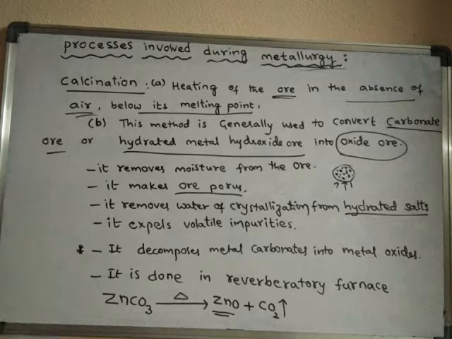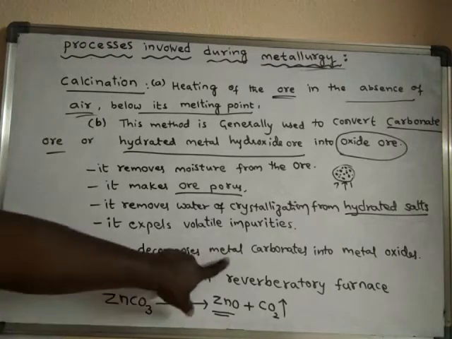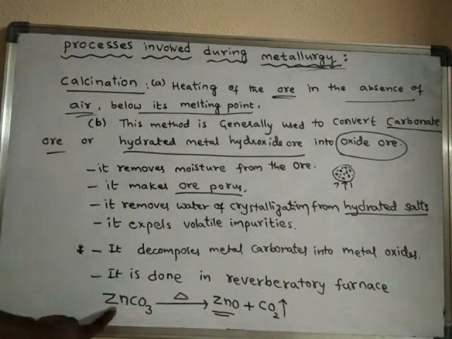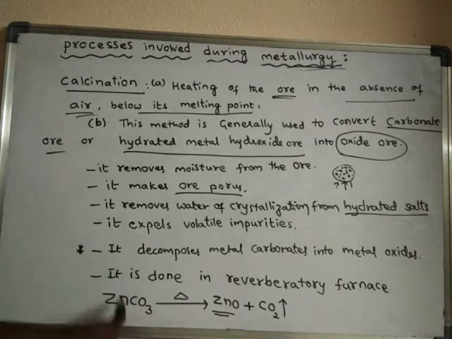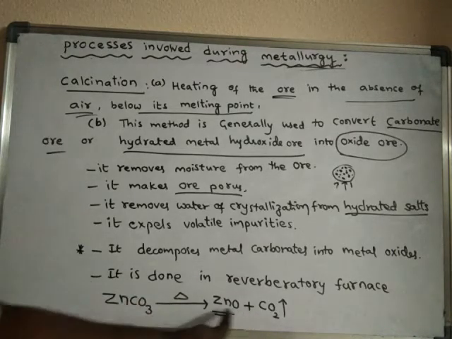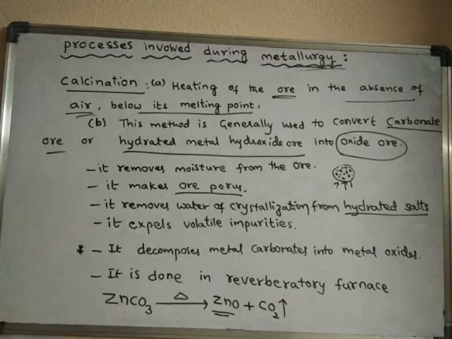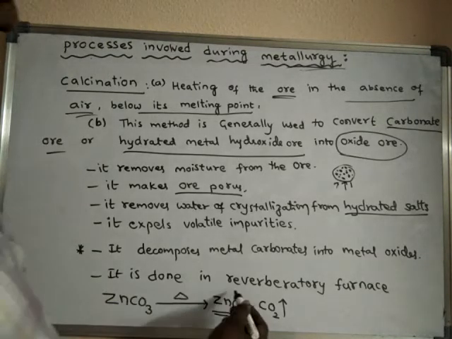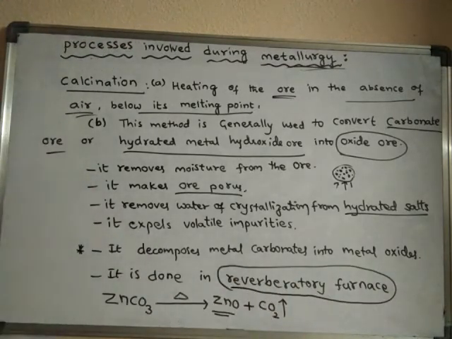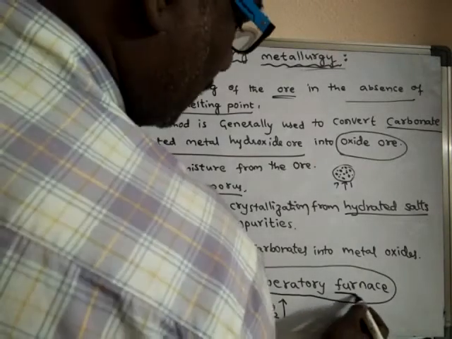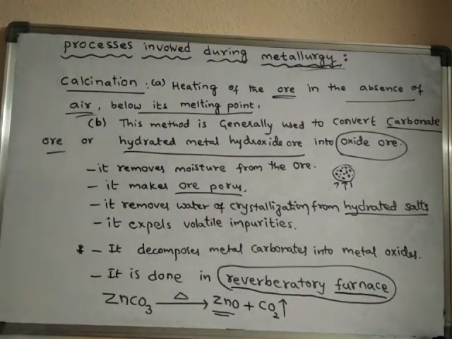And it decomposes metal carbonates into metal oxide. So metal carbonate, upon heating in the absence of air, decomposes into metal oxide and carbon dioxide. And one more thing, it is done in a special type of furnace known as a reverberatory furnace. What is a furnace? A furnace is nothing but a place or a construction where very high temperatures are created.